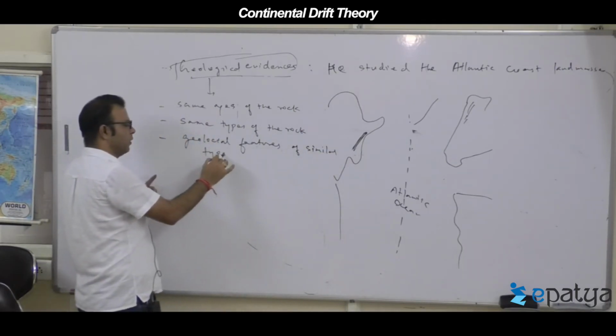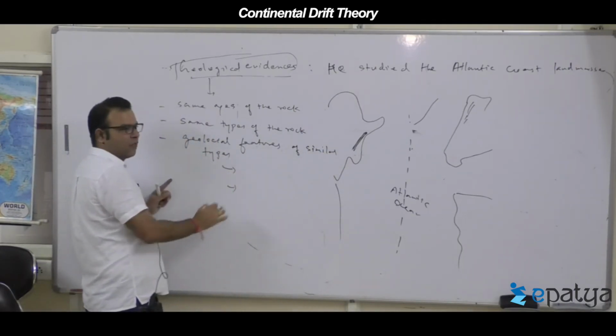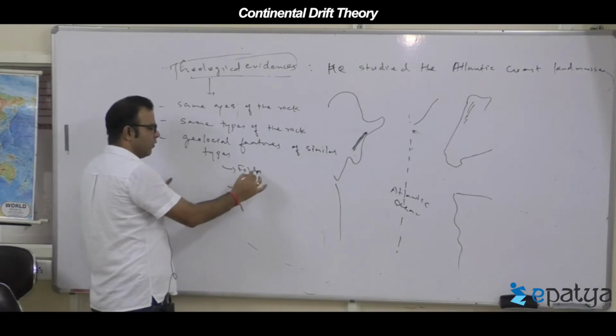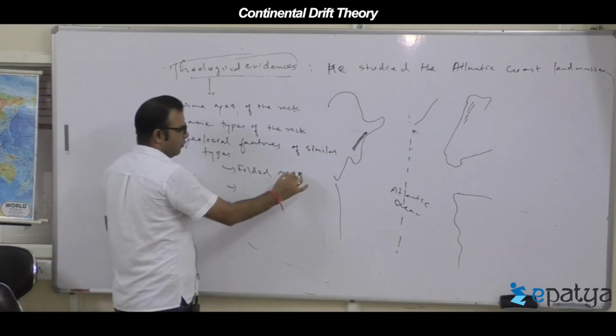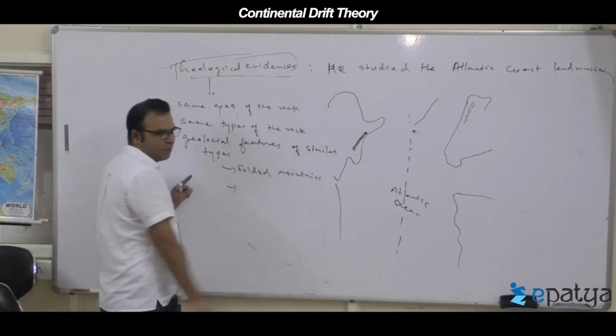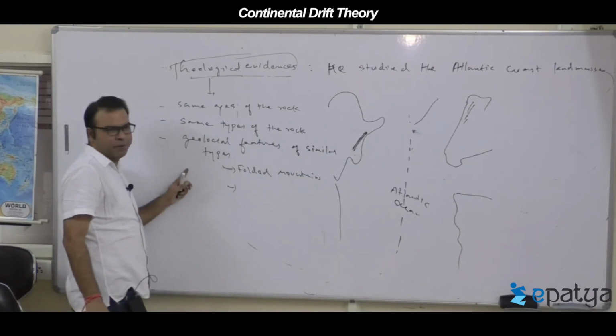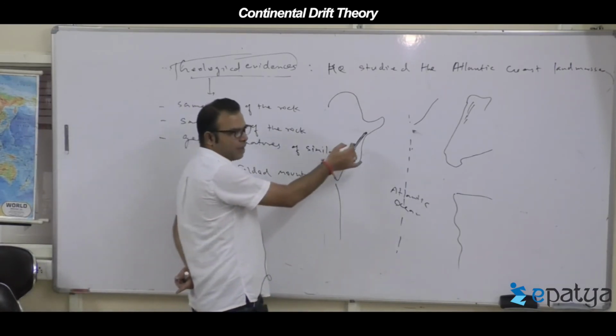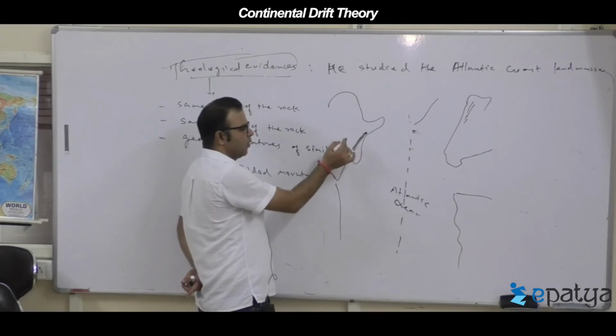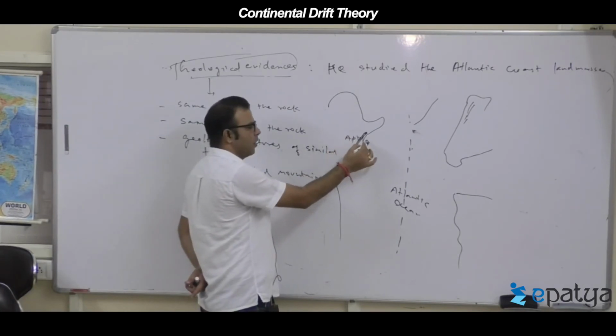Two features he mainly focused on. One is the folded mountains, and he gave examples. In North America, in the US, there is a mountain range called the Appalachian Mountains.